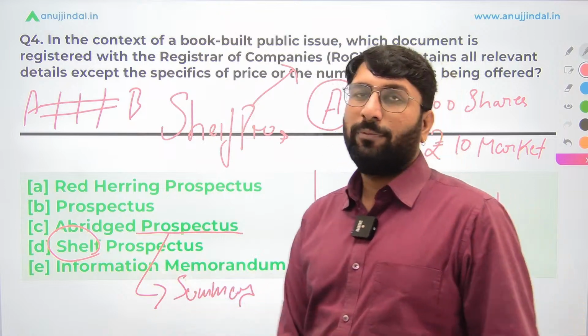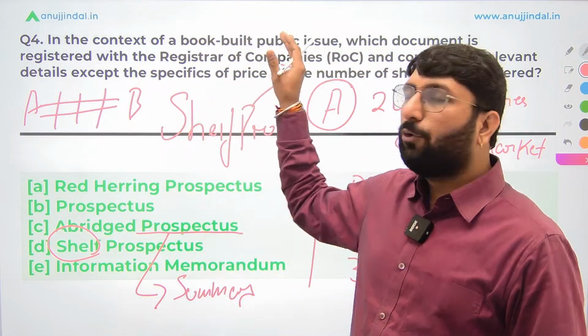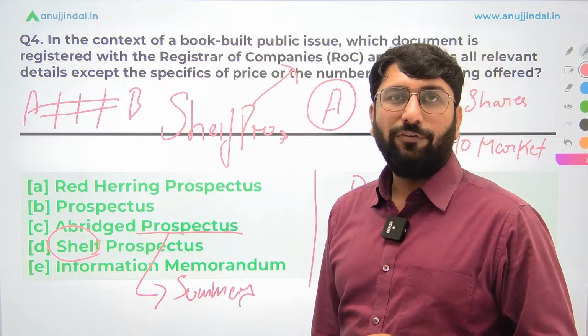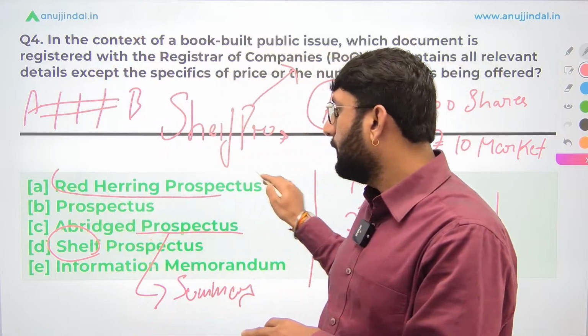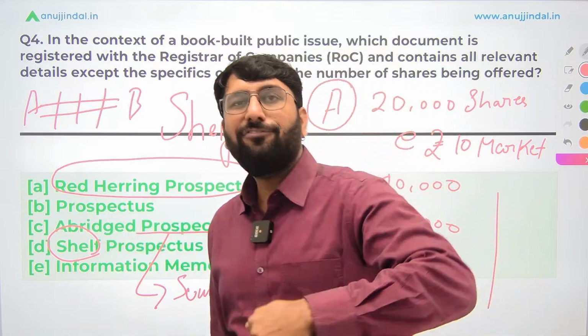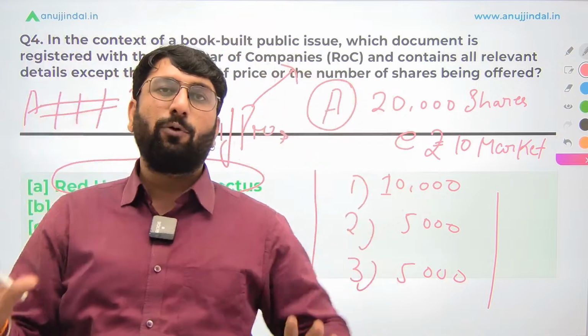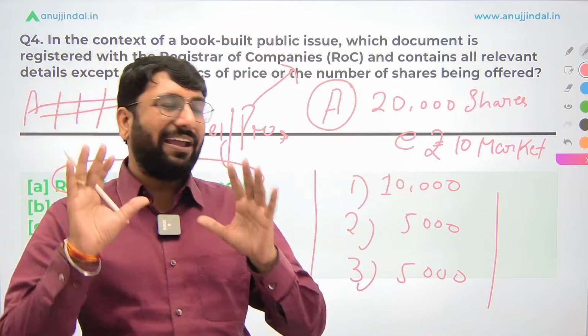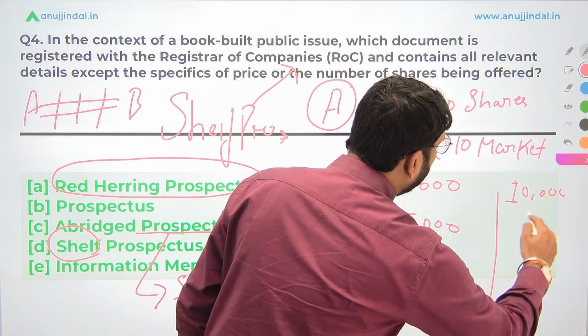An information memorandum is a document. For example, once you have done your entire book building process, you have determined the value of the shares. What you must have done in the beginning, you must have submitted a red herring prospectus as we have just discussed. After the price has been discovered, after you have finalized, for example, let's say the entire book building process is over and now you have finalized that you're going to issue, let's say, 10,000 shares in the market at the rate of, let's say, rupees 10.